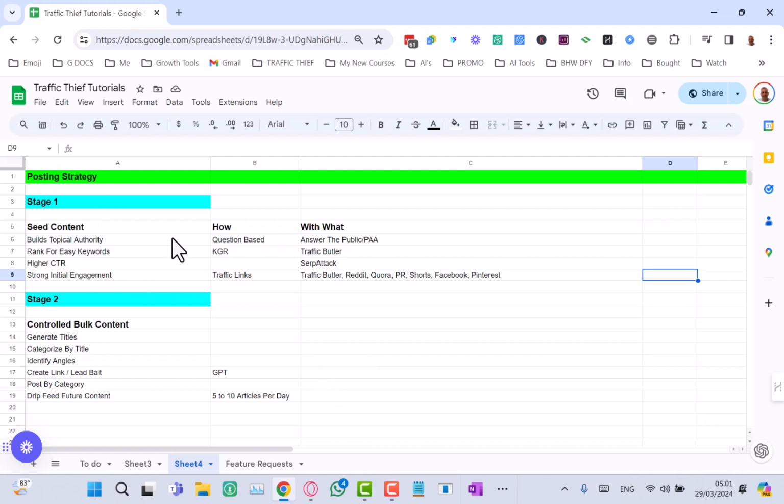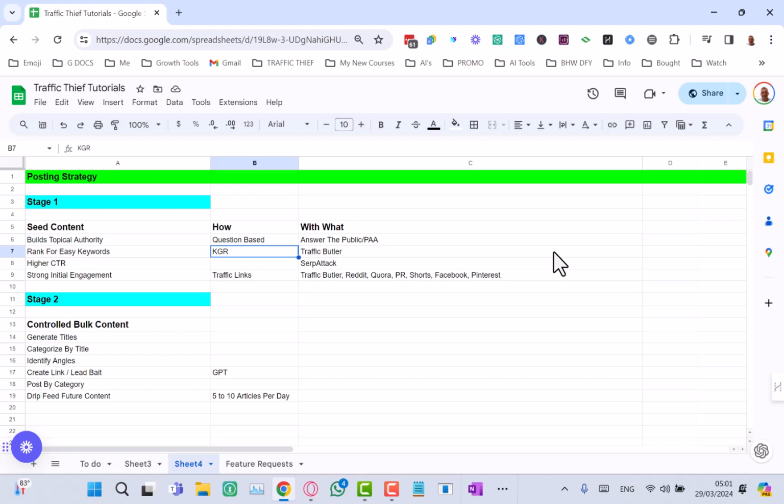Okay, now so you see content. What we could do here is basically get all the question-based content done. Say you've got, say, 50 or 100 posts for that, and say you've got about 100 KGR. That would give you between 100, 200, 300 posts on your website.